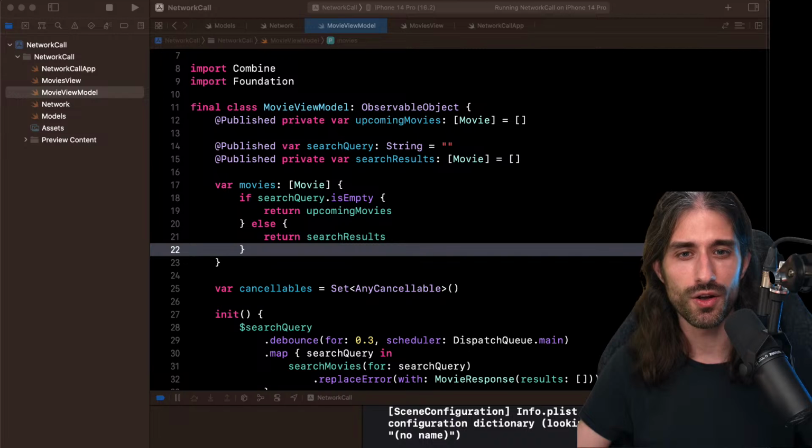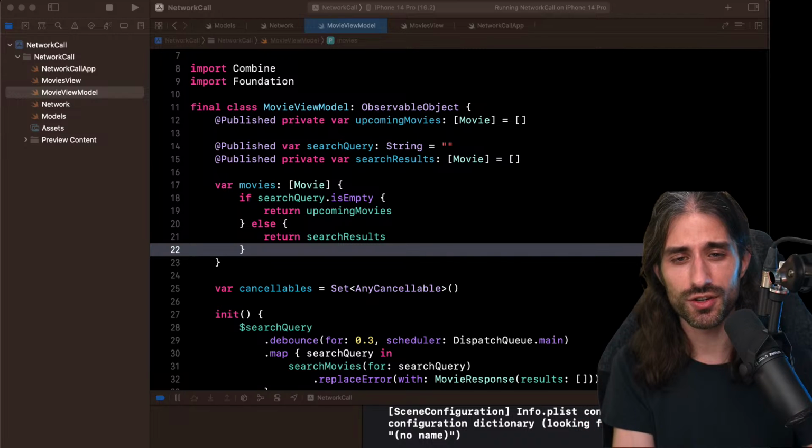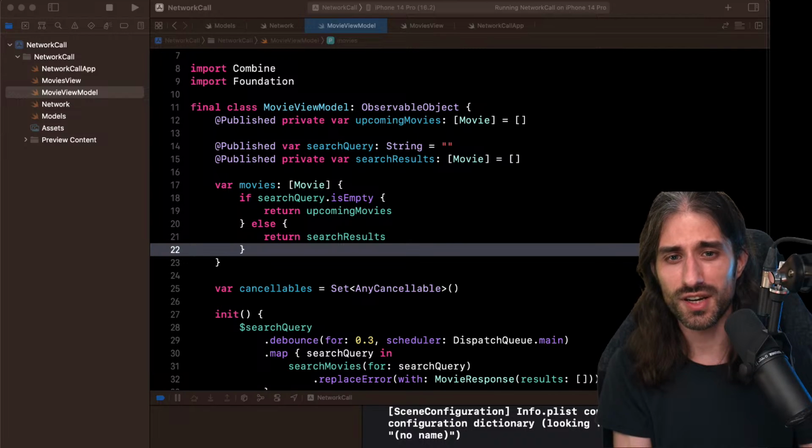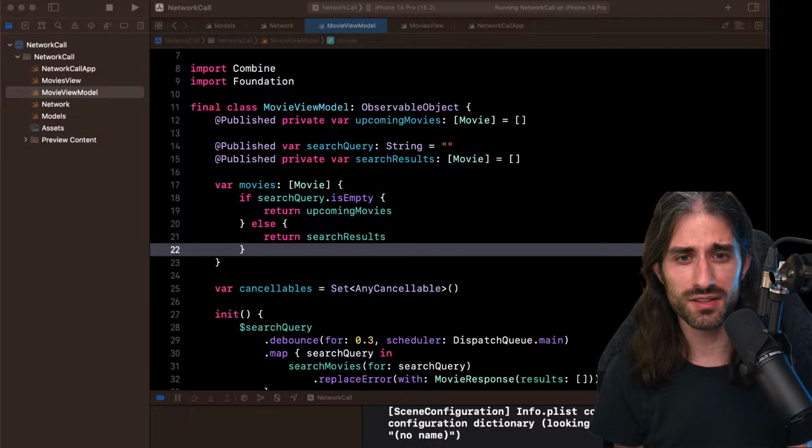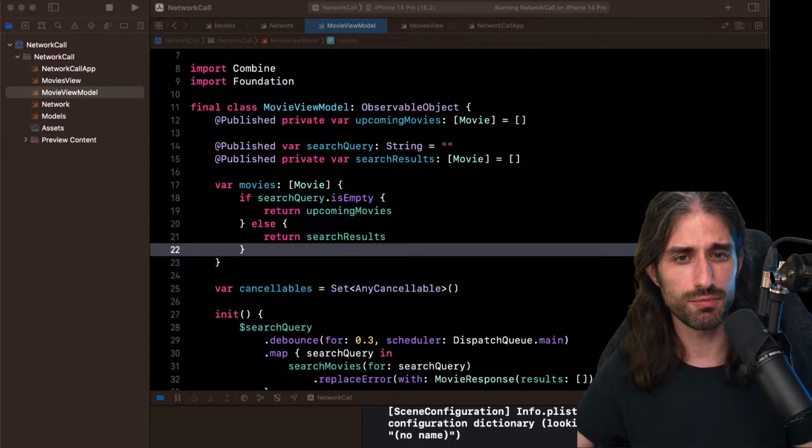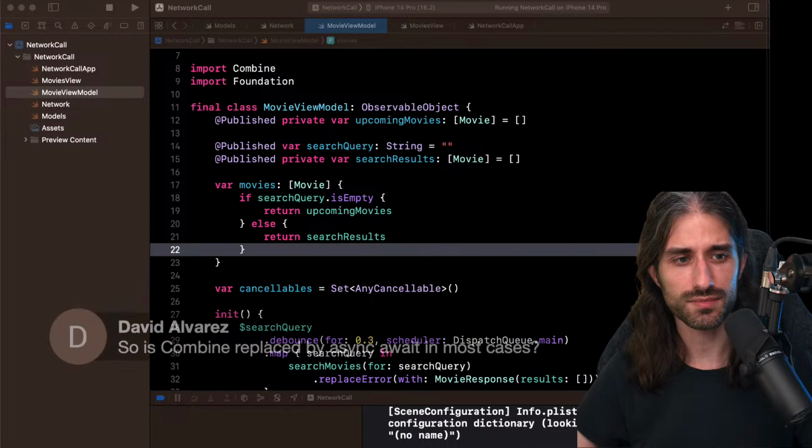But when it's just making a small network request, unless you're making one every millisecond, you probably don't want to bother canceling the other one, because you will probably gain very little in performance, and you will add complexity to your code that you will need to maintain, that could lead to bugs. So you can do it, but make sure that it's really worth it. That would be my advice.